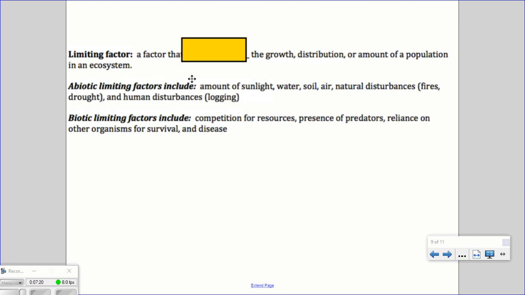Now, there are limiting factors within ecosystems, and this is a factor that limits the growth, distribution, or amount of a population in an ecosystem. Abiotic limiting factors include the amount of sunlight, water, soil, air, natural disturbances such as fires and drought, and human disturbances such as logging. Biotic limiting factors include competition for resources, presence of predators, reliance on other organisms for survival, and disease.